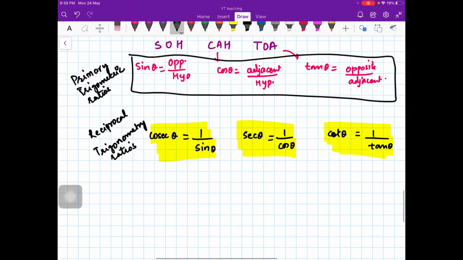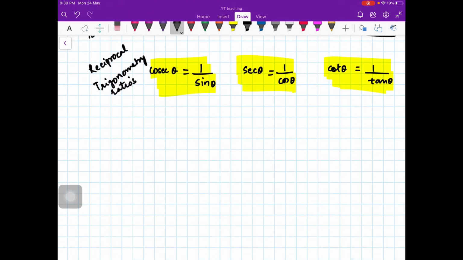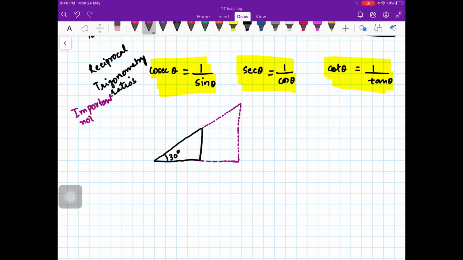Now one more thing I would like you to note. Suppose I have this triangle here, with this angle 30 degrees, and again suppose I make another one a little bigger. This is very important, you should understand this thing. This is an important note. Here suppose this is my triangle ABC, and here is another triangle, say CDE. This angle is 90 degrees and this angle is 90 degrees.